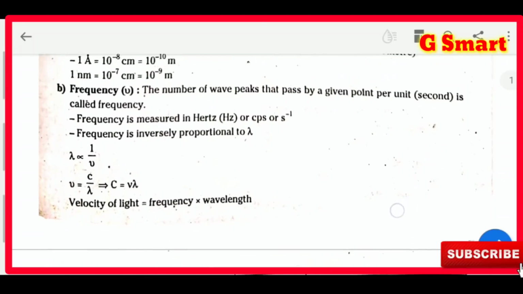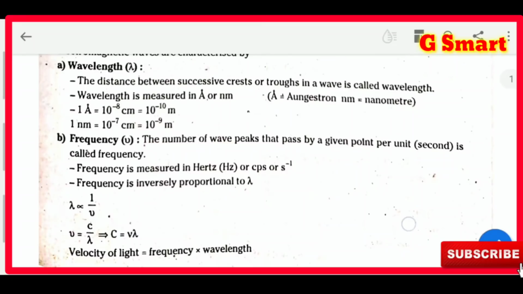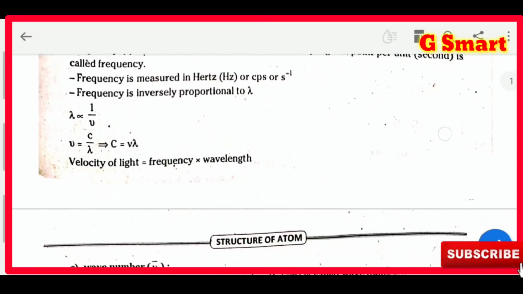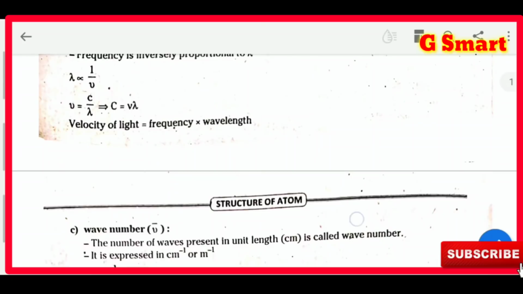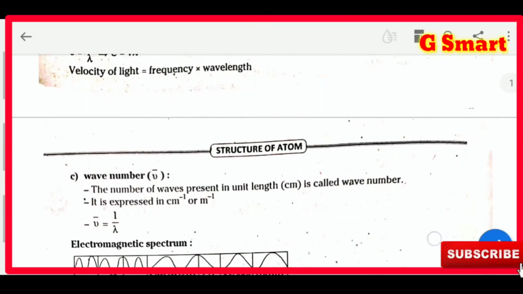Frequency is inversely proportional to lambda. Lambda means wavelength; the wavelength symbol is lambda. Lambda is inversely proportional to 1 by V. That means V equals C by lambda, or C equals V lambda. Here C is the velocity of light. So the velocity of light is the product of frequency and wavelength. This is the formula: velocity of light equals frequency into wavelength.